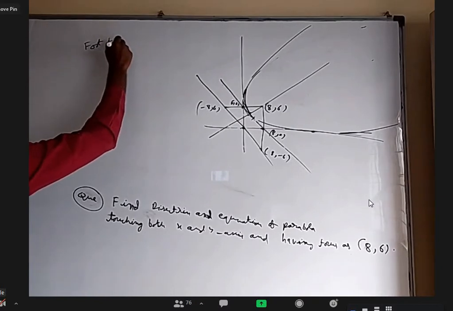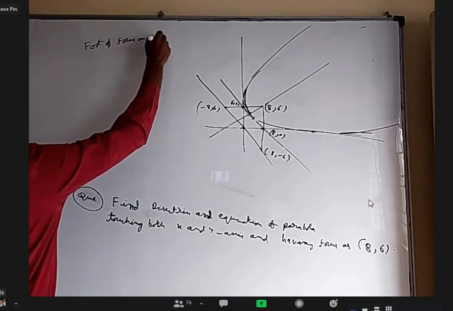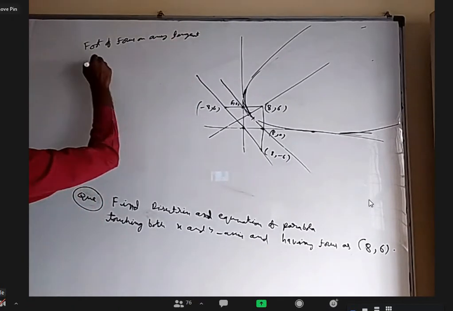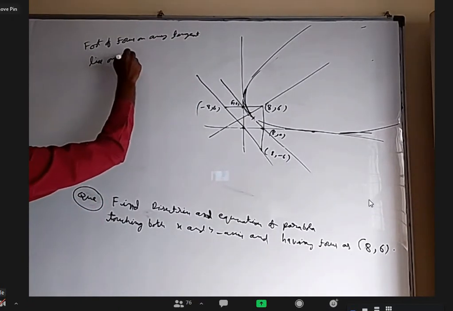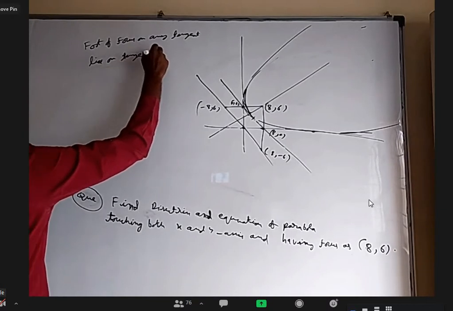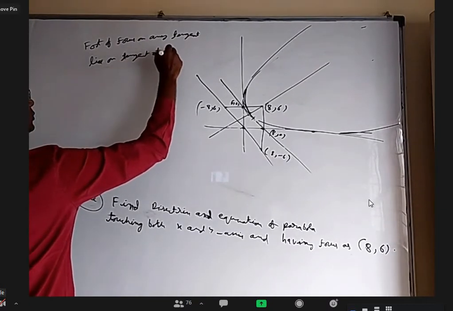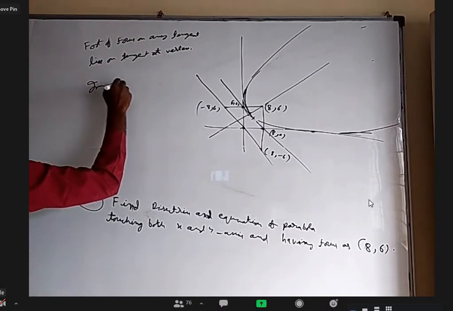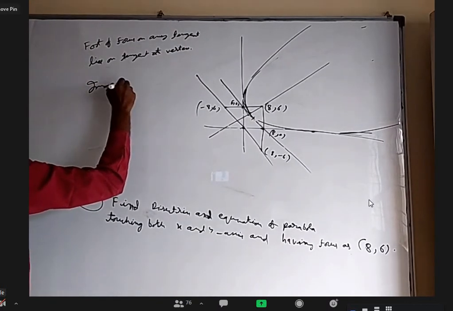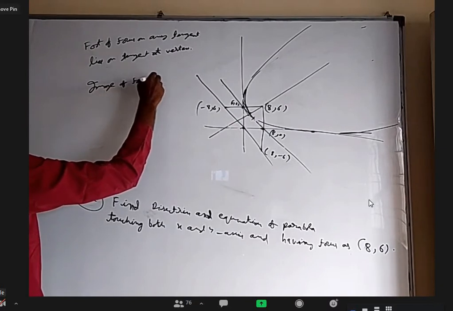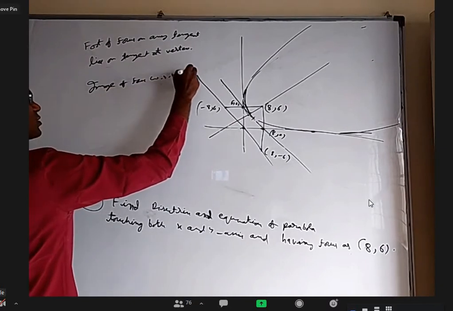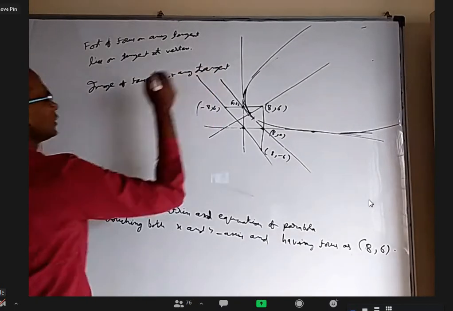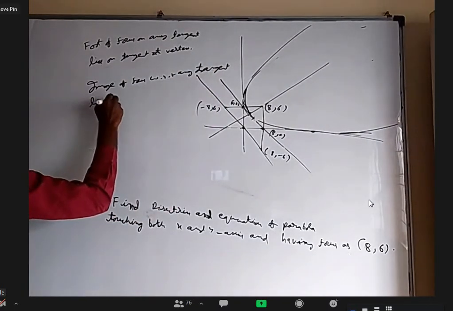So foot of focus on any tangent lies on tangent at vertex. Image of focus with respect to any tangent lies on directrix.